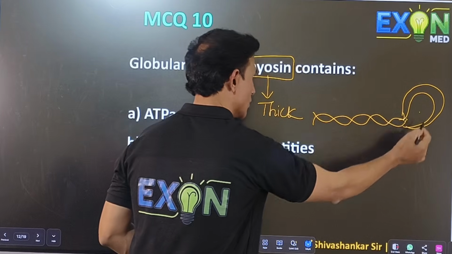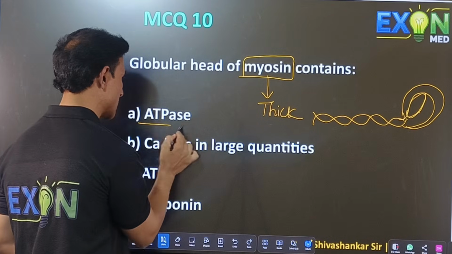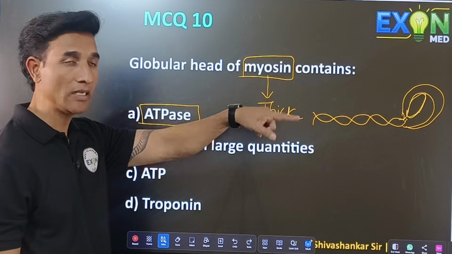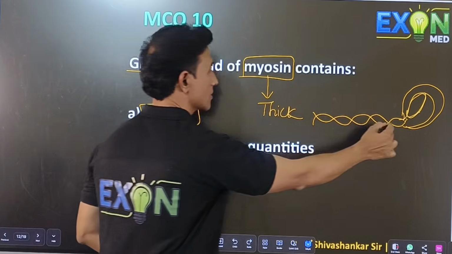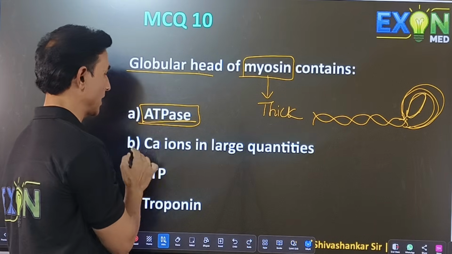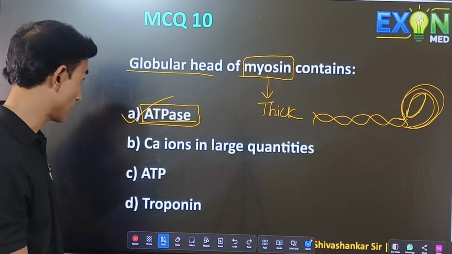In the head, you can see the portion where there is an ATPase enzyme binding site as well as an actin binding site. Here they have asked about the globular head, and it has a site called ATPase. Hence, the correct option is ATPase.